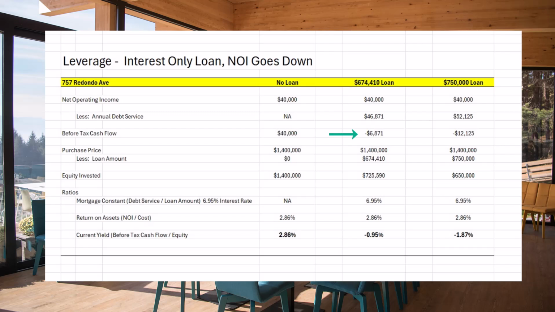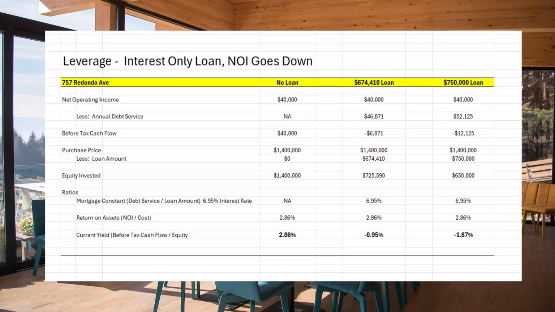$6,871. Again, looking at the structure of the transaction, $1,004,000, and the loan amount is $674,410. Equity invested, $329,590. Mortgage constant 6.95, that doesn't change.